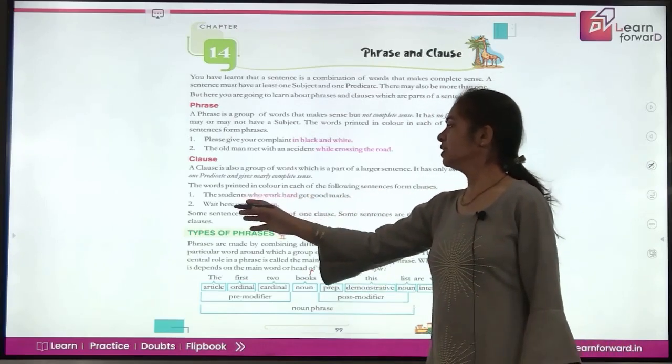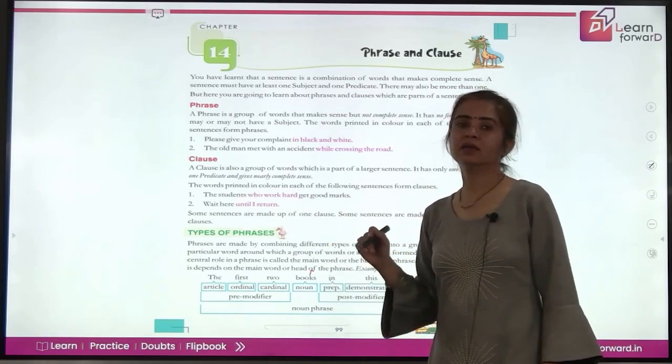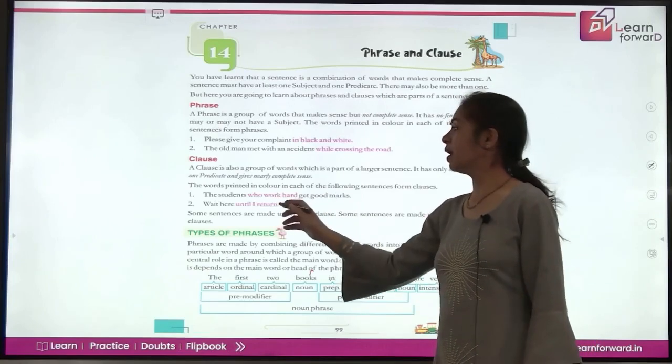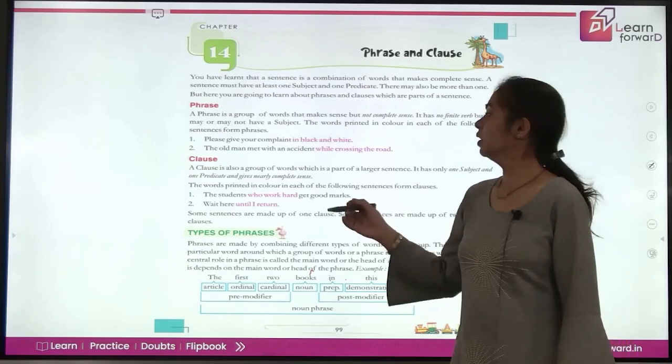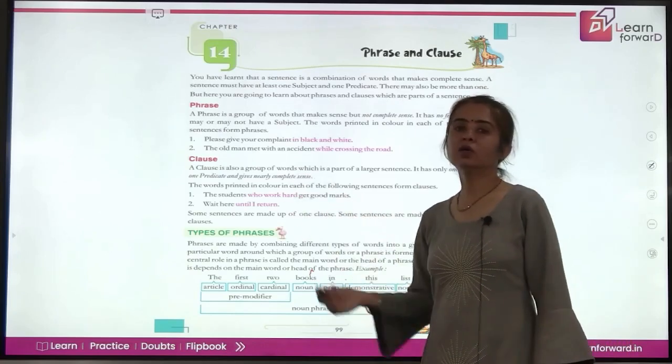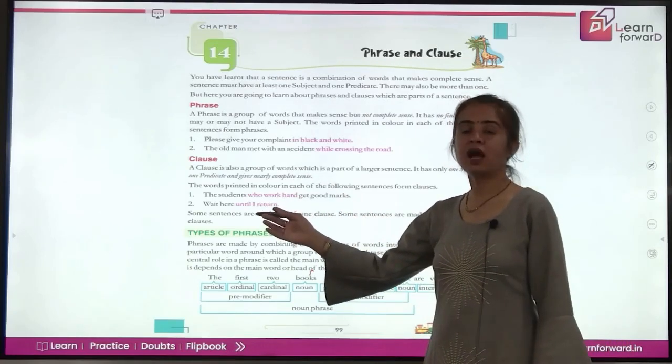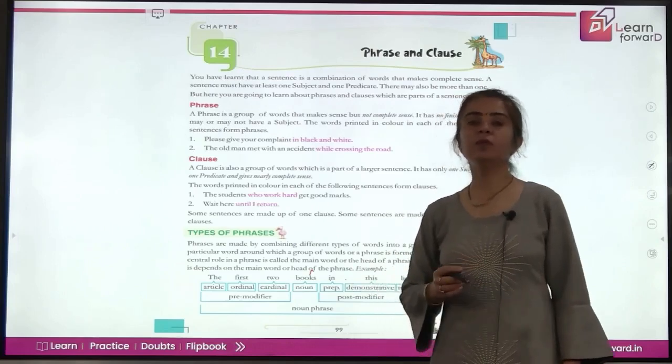Now, wait here until I return. If you read the part, until I return, that is almost giving its complete meaning. This is also a clause here. It has a subject, I, and it has a finite verb, return.